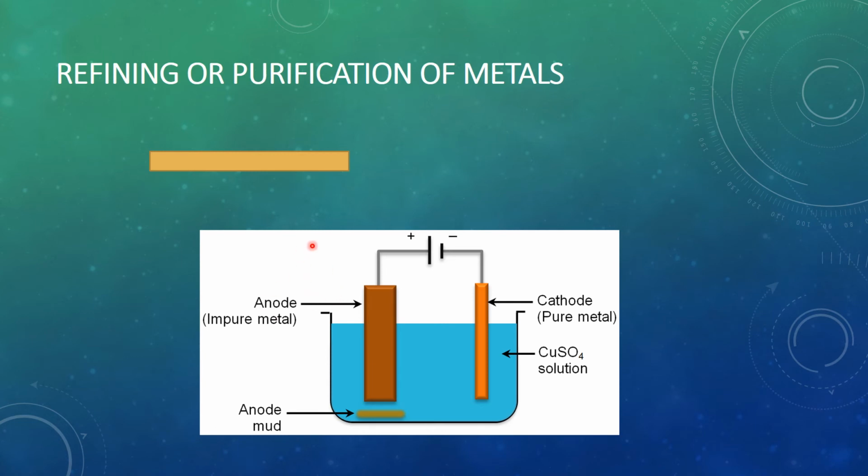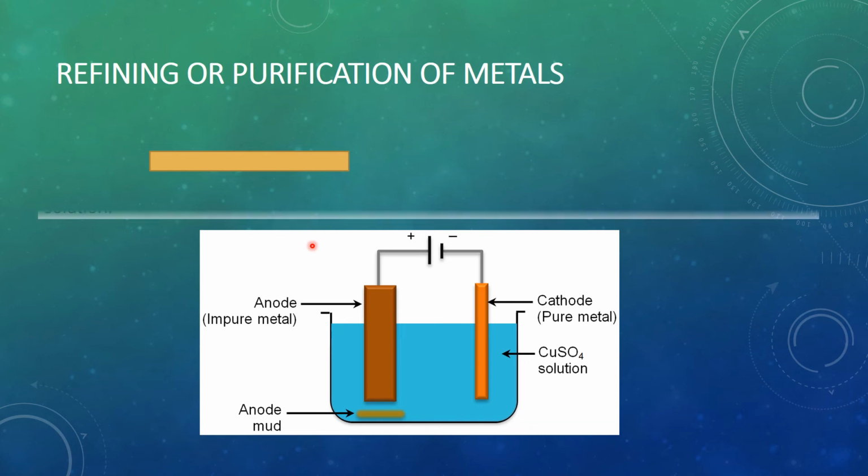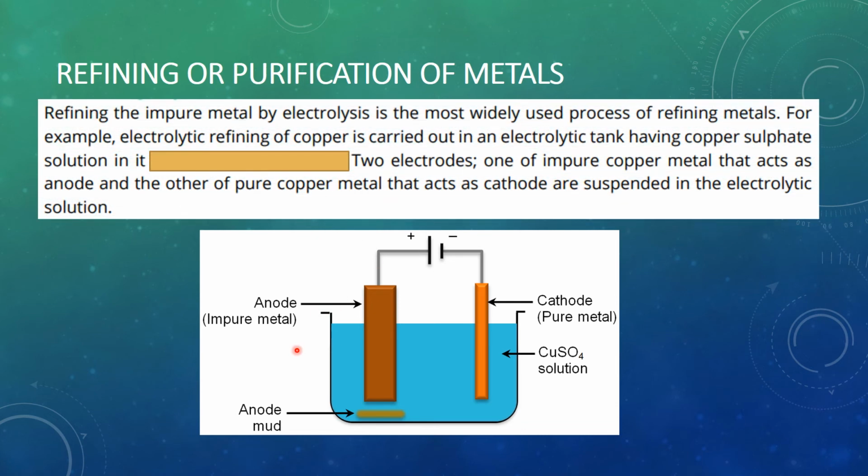And the last step is the refining or purification of the metal. What we have to do in this method, you can see here the simple assembly of this purification method. Refining the impure metal by electrolysis is the most widely used process. Copper is refined in an electrolytic tank having the copper sulfate solution. Here the copper sulfate solution is present.